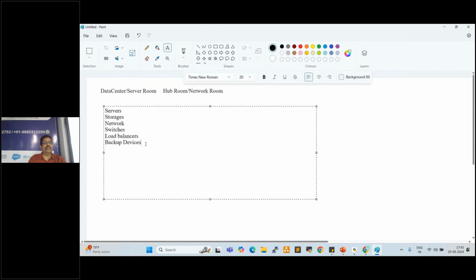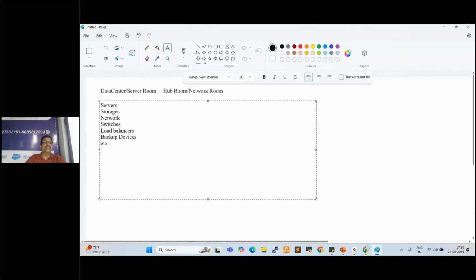So all the hosts, all the devices, routers, etc., are hosted in the data center. The respective engineers take care of this. Server admins will take care of the servers, and network engineers will take care of the network. Like that, the respective engineers take care of each part.